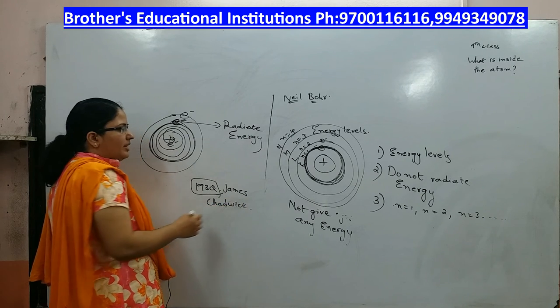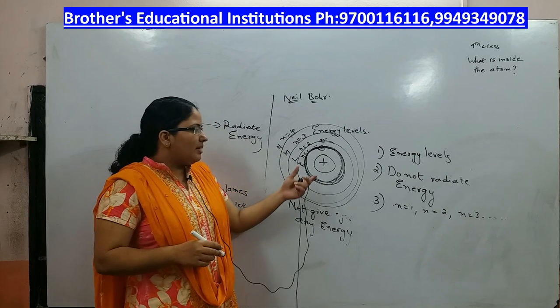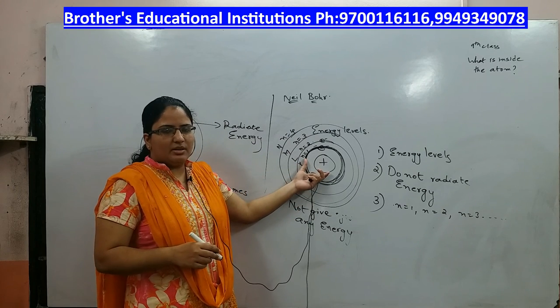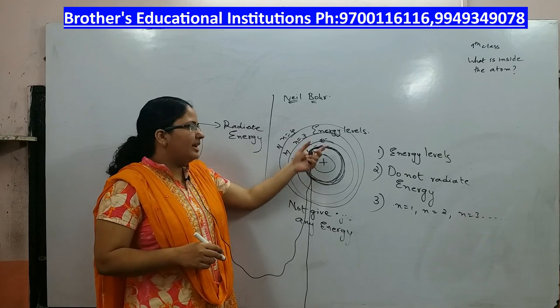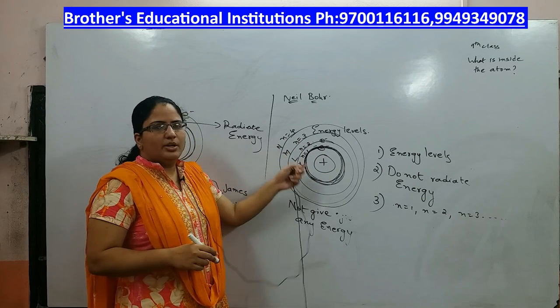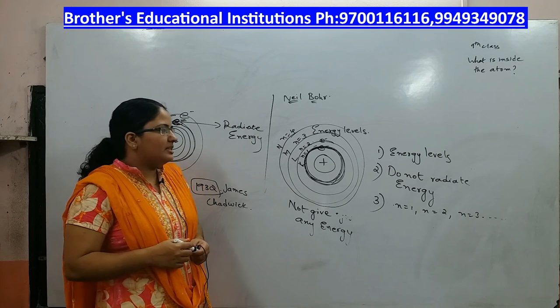They found through various experiments that the entire mass is concentrated in the center. So neutrons and protons are in the nucleus, and electrons revolve around the nucleus. That is what has been put forth by the scientists.